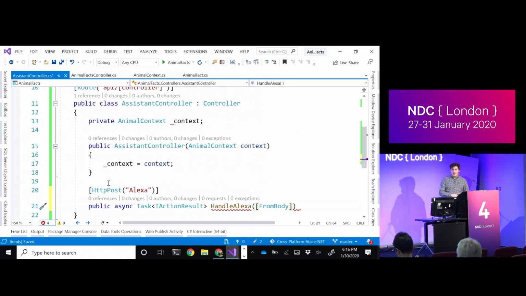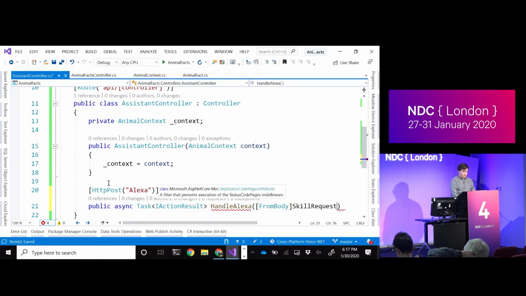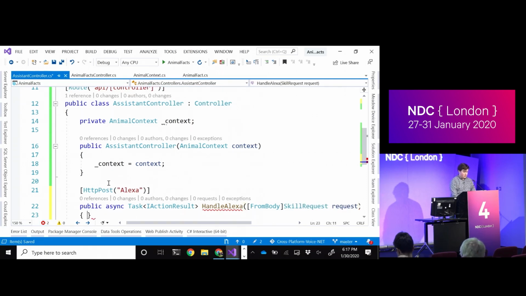I'm not going to do it in this case because they don't do it in the middle of development, but when you publish it, just something to know, you have to do a whole bunch of certificate checks against what's sent in the header, against a specific endpoint. There's content on how to do that in .NET out there. But basically, we're going to start by getting a skill request sent to us. And we'll just call this request.